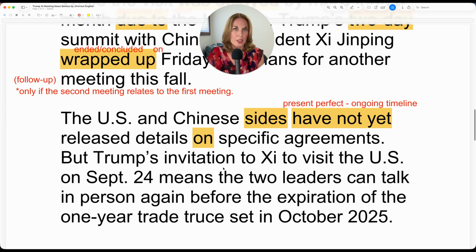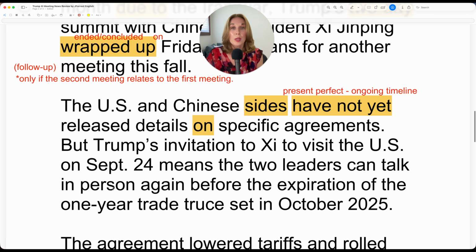But Trump's invitation to Xi to visit the US. Okay, Trump's invitation to Xi. This means that Trump invited Xi to visit the US, because the invitation belongs to Trump, but this preposition to means the invitation is actually going to Xi. So Xi is receiving the invitation which originated from Donald Trump. So, but Trump's invitation to Xi to visit the US. So this is the purpose of the invitation, to visit the US on September 24th.